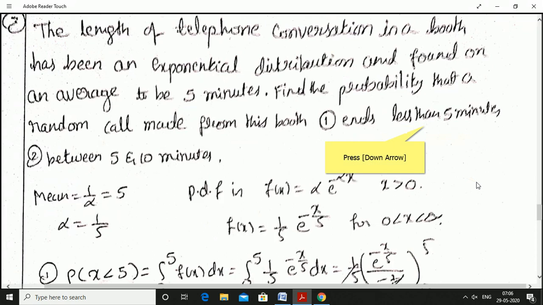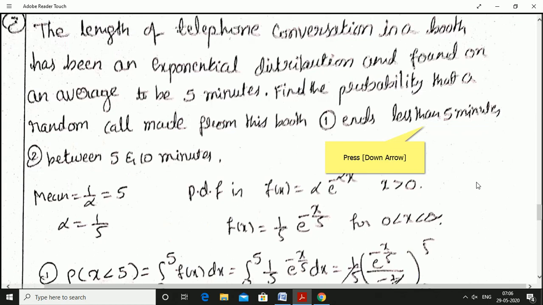Next problem. The length of telephone conversation in a booth has been an exponential distribution and found on an average to be 5 minutes. Find the probability that a random call made from the booth ends less than 5 minutes, between 5 and 10 minutes. Look at this: has been an exponential distribution, and found on an average to be 5 minutes. Average means mean value.